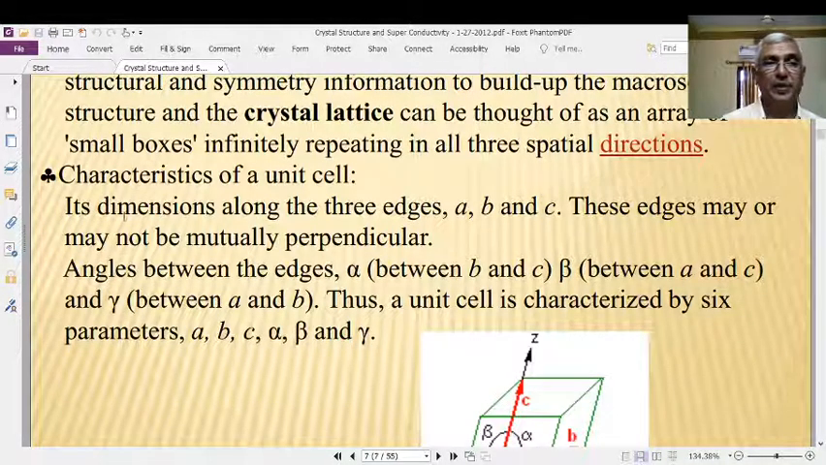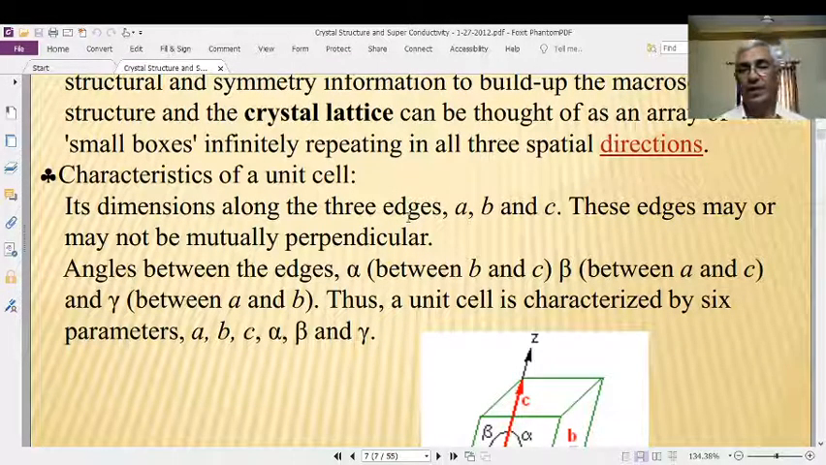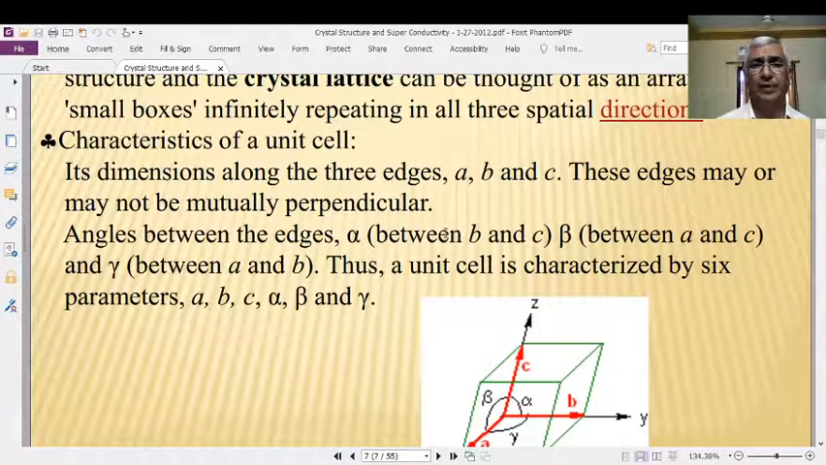Right. The unit cell has dimensions along its three edges. Automatically, it is a three-dimensional smallest unit, therefore it has certain dimensions along the three directions. Those dimensions are termed a bar, b bar, and c bar. These edges may or may not be mutually perpendicular. They may be perpendicular or they may not be. That's why the angles between them may be 90, less than 90, or more than 90. They may have different directions.